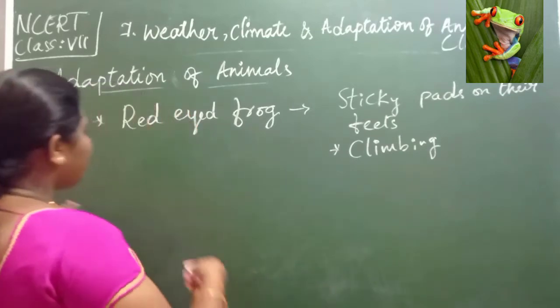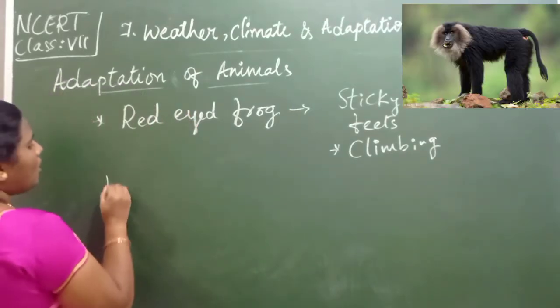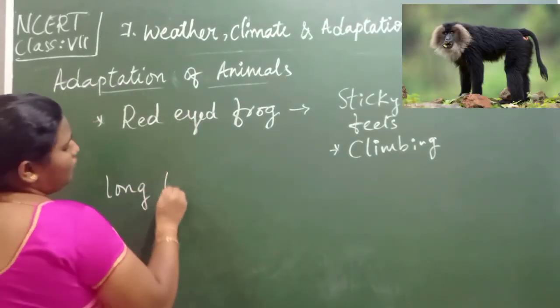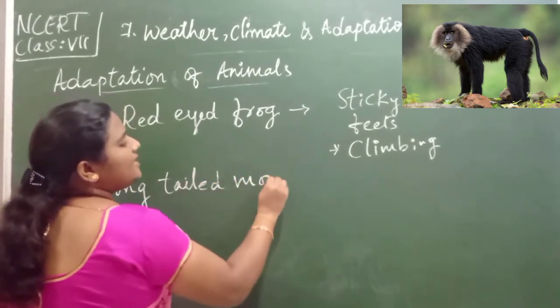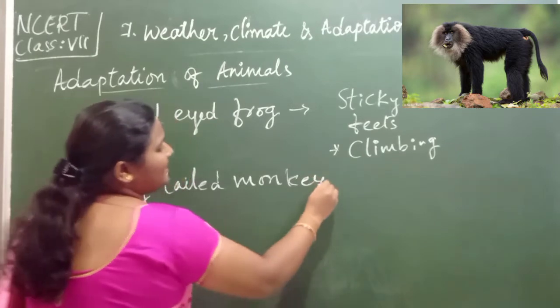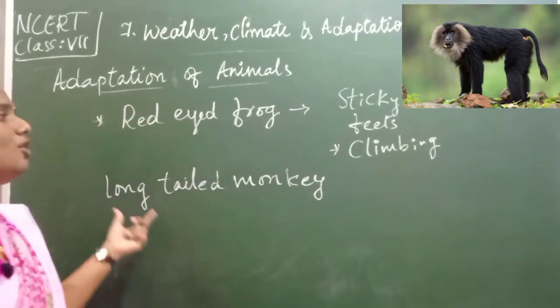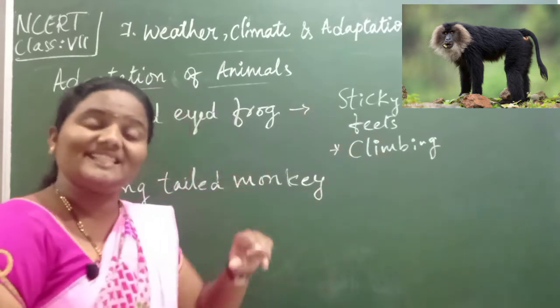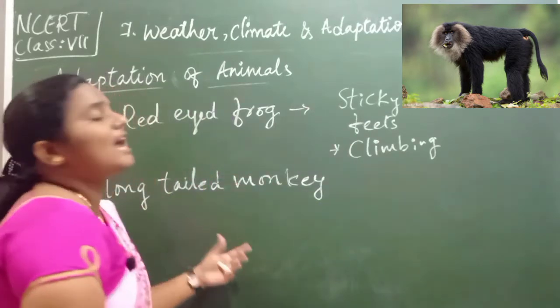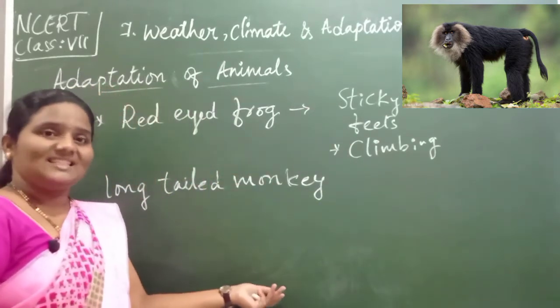And one more example, that is the long-tailed monkey. We can find the long-tailed monkey here, isn't it? Why does it have a long tail? In order to grasp the branches, to hold the branches easily, isn't it? So it has a long tail, isn't it, children?